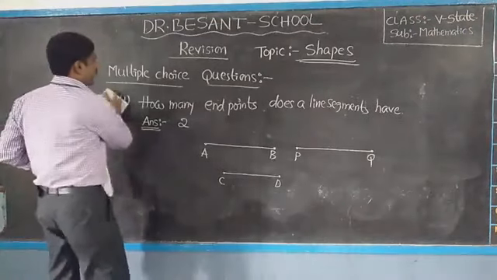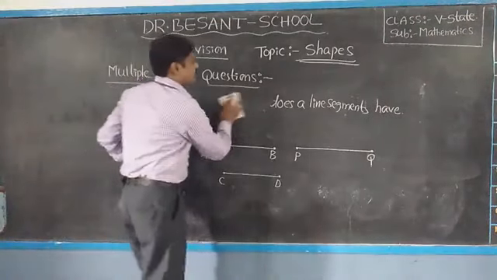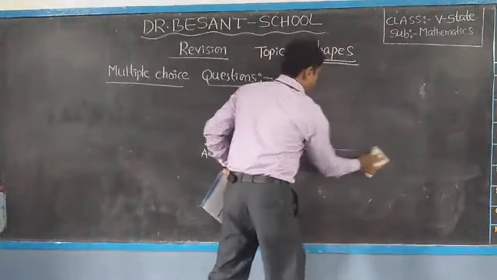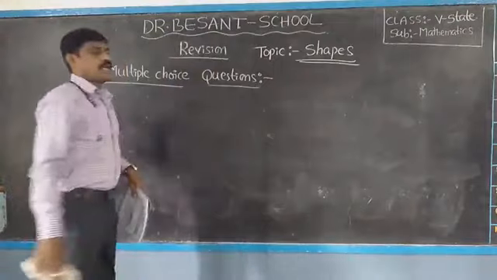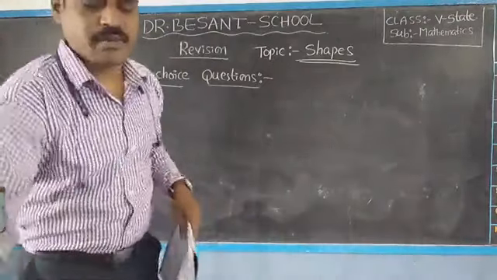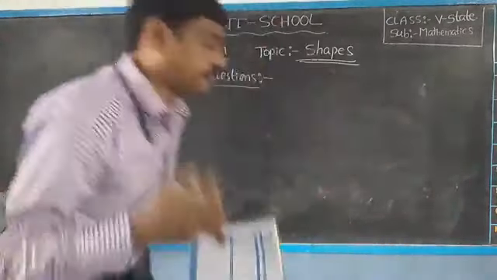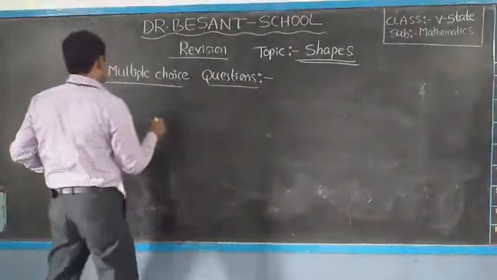Next, question number 2. Listen concentratedly, otherwise you cannot understand. If you listen concentratedly, easily you can attempt the question. See, the second one.